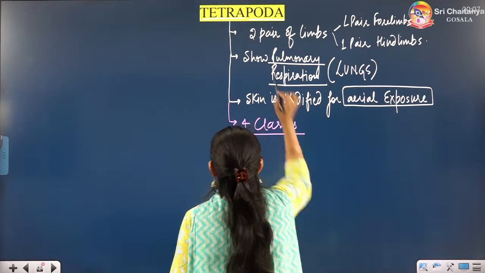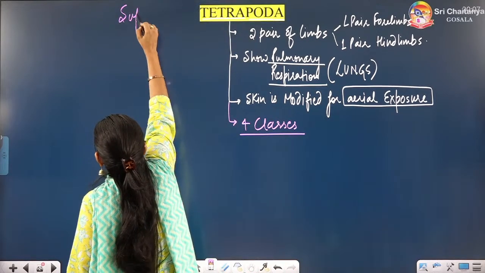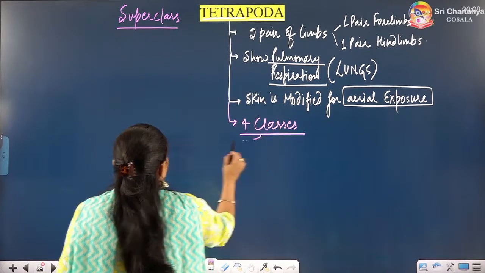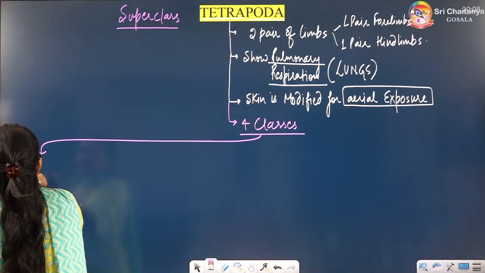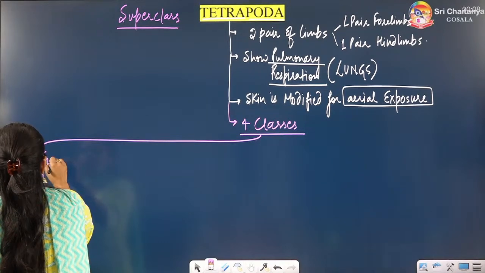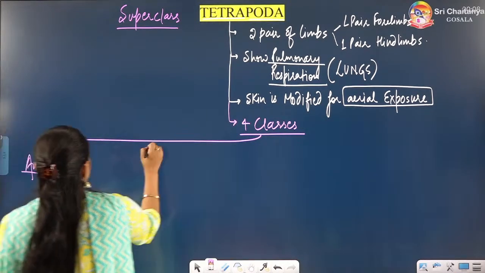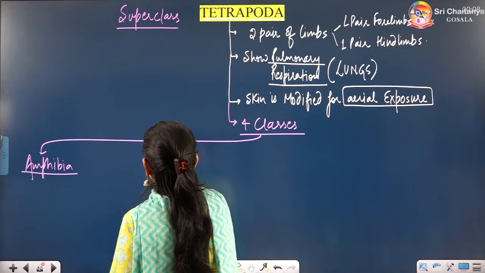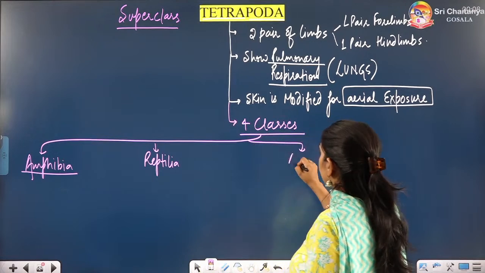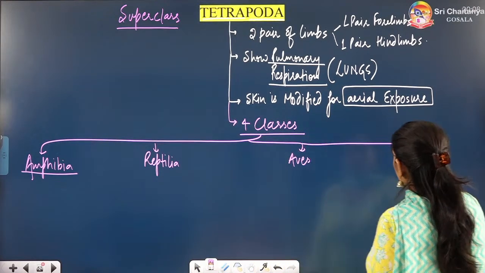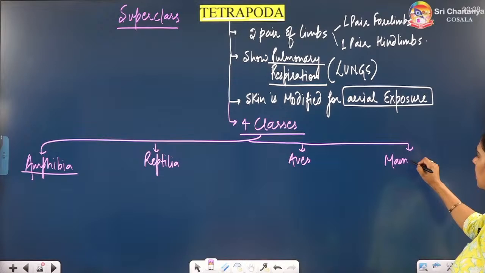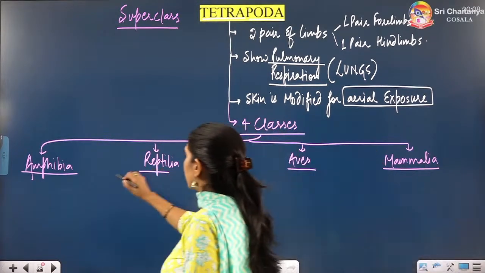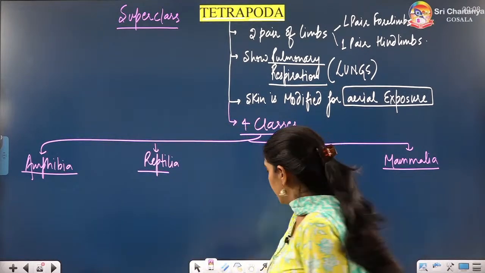Tetrapoda is a super class, beta. And there are 4 classes in Tetrapoda. These 4 classes are amphibia, dual life vertebrates, reptilia, creeping or crawling vertebrates, aves, flying vertebrates, and mammalia are those vertebrates which have a unique feature, that is mammary glands, milk producing mammary glands.